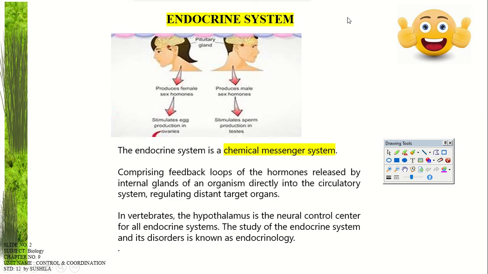Listen very carefully. On your screen you can see the endocrine system. It is a system, similar to the digestive system and respiratory system you would have heard of. The endocrine system generally leads to hormonal actions, right? It is a chemical messenger system, and hormones are released directly into the circulatory system of the body and perform their functions. The study of the endocrine system in biology is known as endocrinology. You should know that, okay?